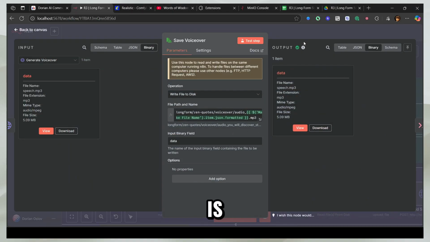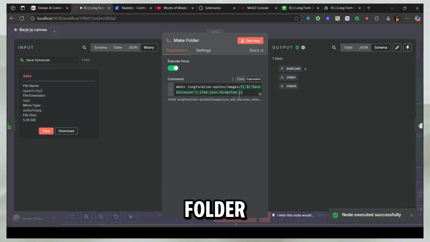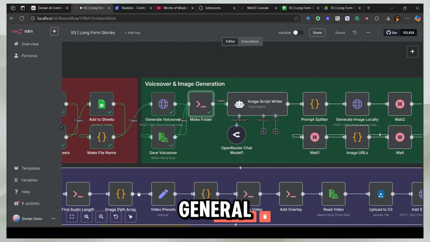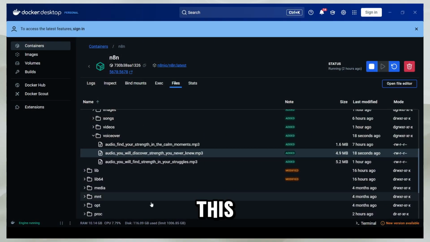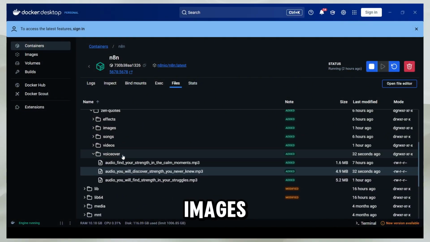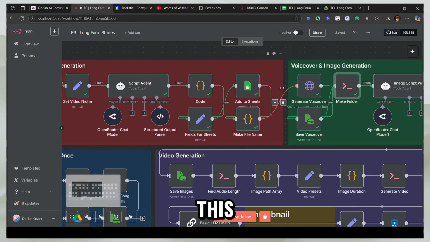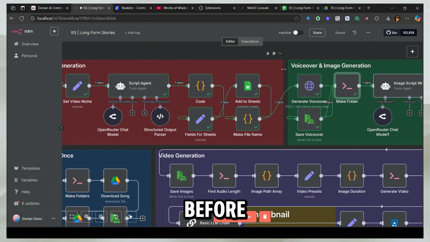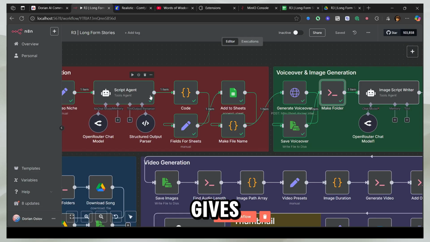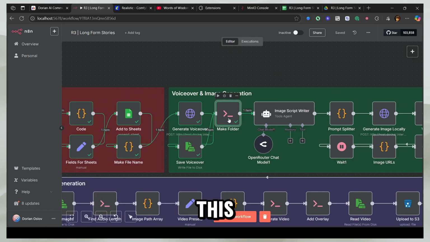Now what I'll do is make a new folder. We're making this folder for the images because we have the general images folder ready. When we ran this first node, this images folder was created, but we don't have the other images folder inside of it. You only get this name after you have done this whole thing, because you don't have the name before. The script agent gives you the title and the name, and then you can use that title name to make the folder. So that's why you make this. This is a new folder every time.